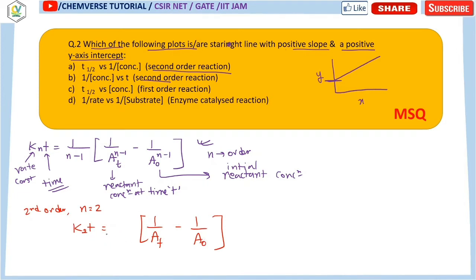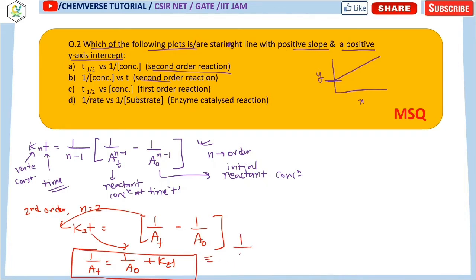Now from here I can say that 1 by At is nothing but 1 by A0 plus k2 t. I am just taking 1 by At to the left hand side and k2 t on the right hand side. So it is basically 1 by concentration at time t equals 1 by concentration at time 0, that means the initial concentration, plus k2, the rate constant, into time. Clear?